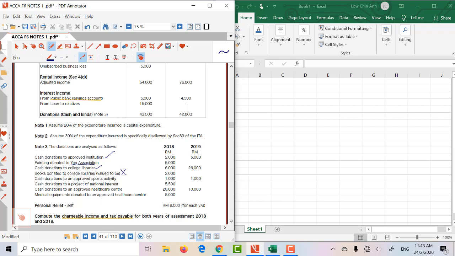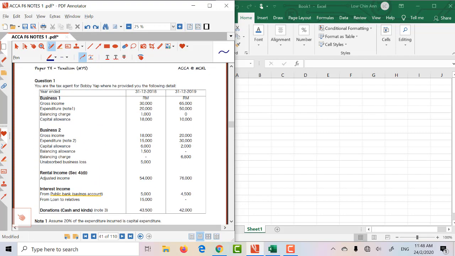Then cash donation to sports activity, yes. Project of national interest, yes. Healthcare, yes. Medical equipment, yes. For these two, basically you have to restrict up to 20,000. Okay, that's it. So I intend to just do this with Excel at the side.